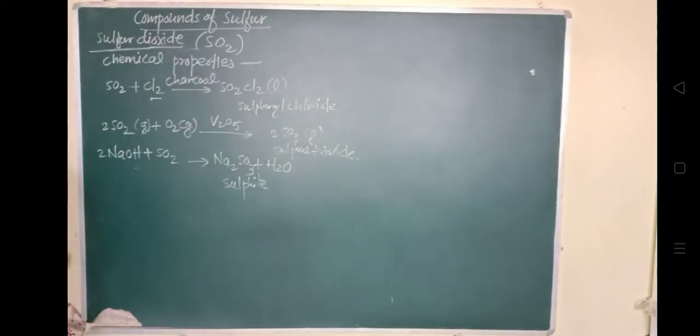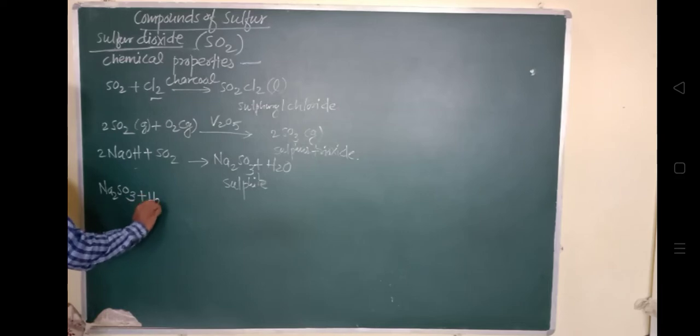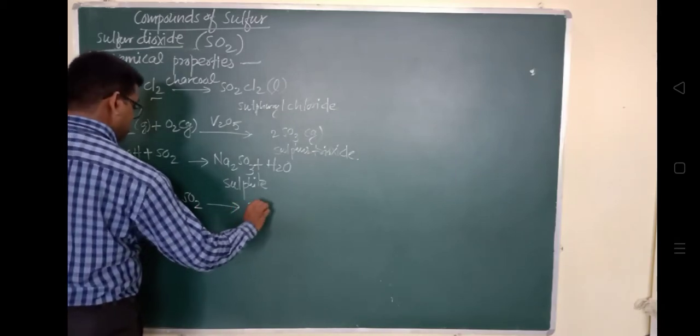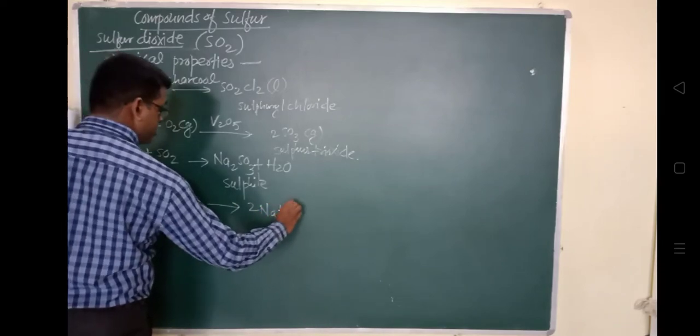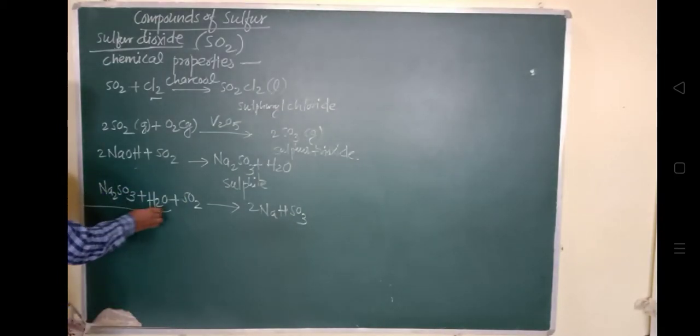Sodium sulfite, Na2SO3, when sulfur dioxide combines with it along with H2O, forms 2NaHSO3. So sulfur dioxide reacts with the sulfite along with H2O to give rise to the hydrogen sulfite.